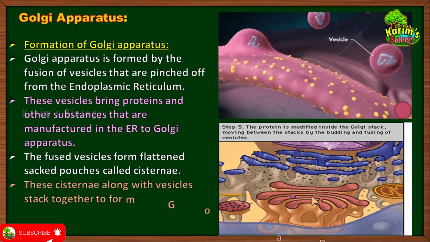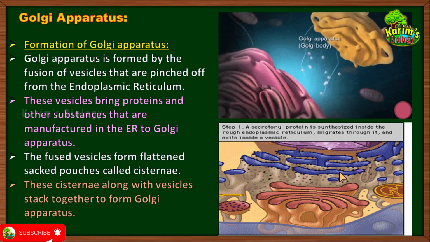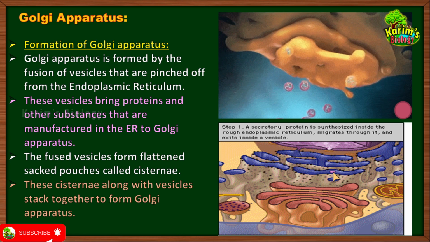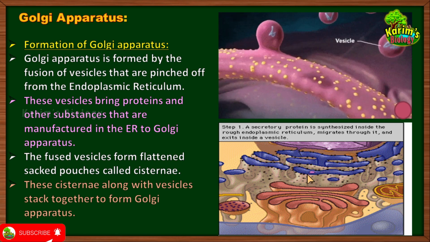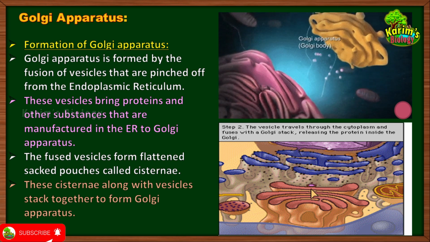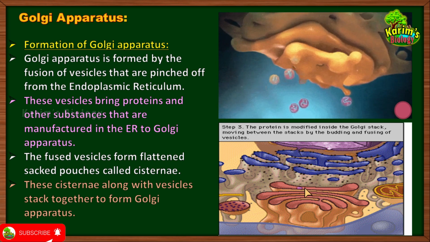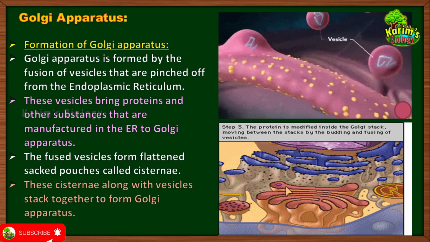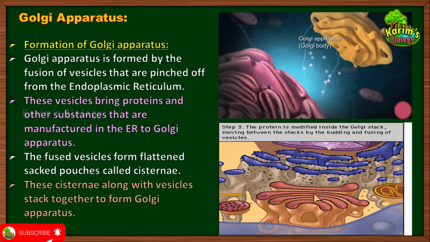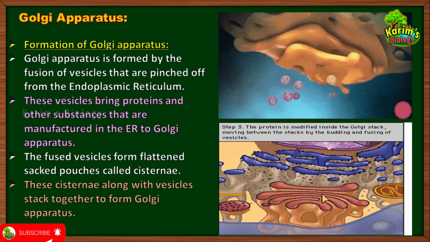Okay, so come to this animation here, you can understand. This is the endoplasmic reticulum where the proteins are manufactured. This is a protein, and this protein is pinched off in the form of a vesicle, right? And the vesicle is moving towards the Golgi apparatus. The vesicle is fusing with the cisternae, and this protein is transported into the Golgi apparatus, right? It is being transported in the Golgi apparatus.